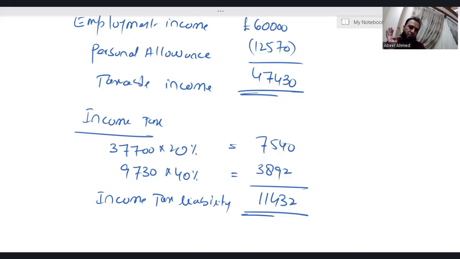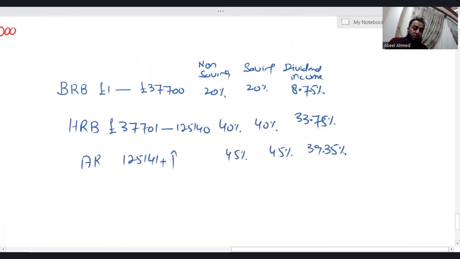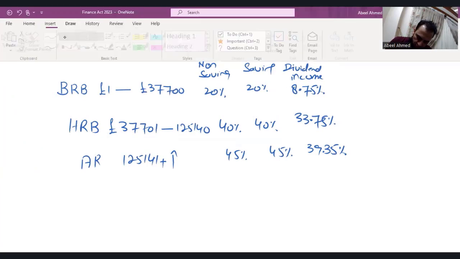So to be very precise, saving income means interest income. That's it. So if an individual has income coming from non-saving sources as well as saving income, how do we apply tax and what are the tax rates? These tax rates will be given to you in the exam as well, so let me quickly explain.